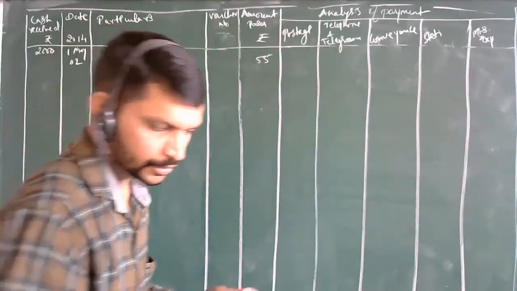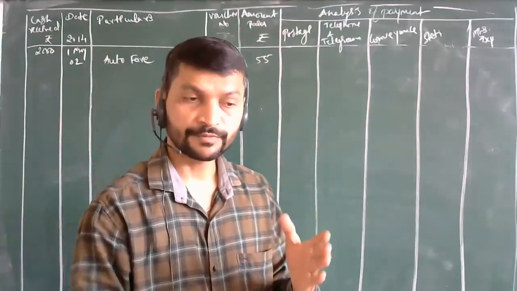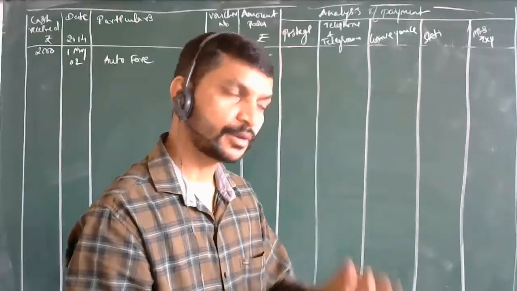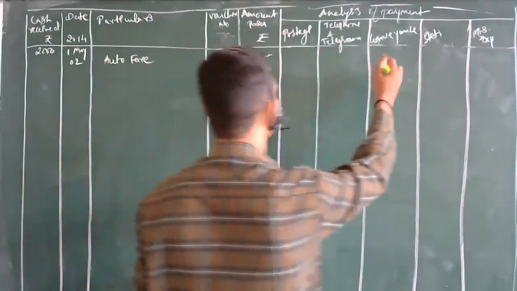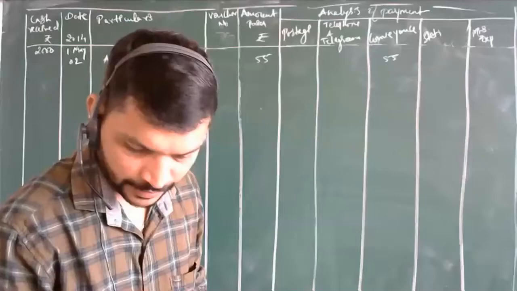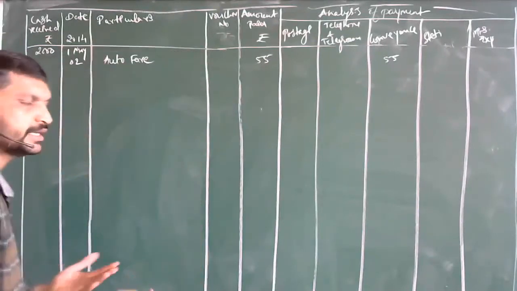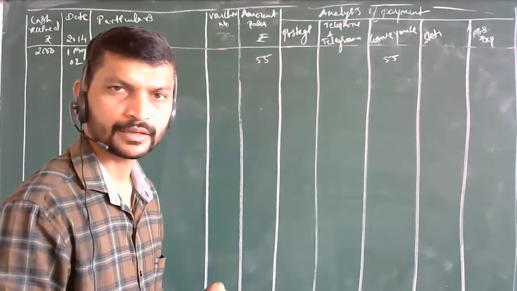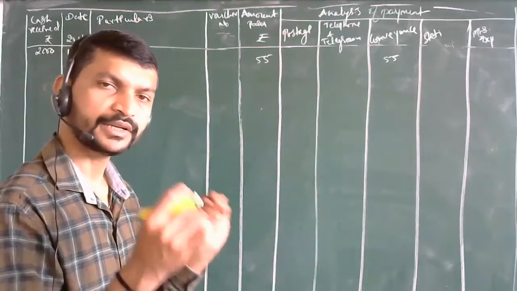As I told you, auto fare means carrying someone or something from one place to another place. The amount you have paid comes under convenience. Next one, what is it? Courier services, right? Courier is just like postage, as you are sending it through the post or a private courier service, it depends. But it is just like post only.